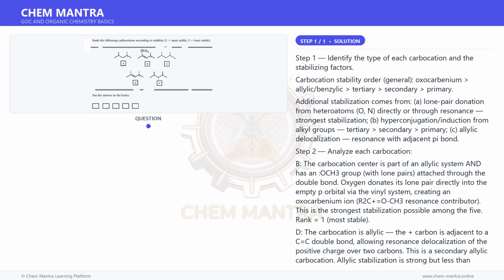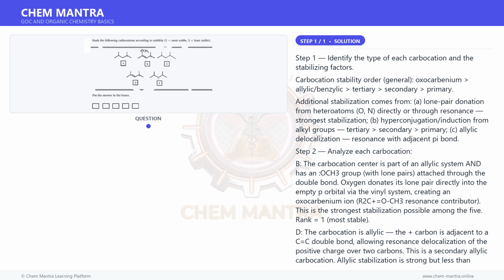D. The carbocation is allylic. The plus carbon is adjacent to a C=C double bond, allowing resonance delocalization of the positive charge over 2 carbons. This is a secondary allylic carbocation. Allylic stabilization is strong but less than lone pair donation from oxygen. Rank equals 2.